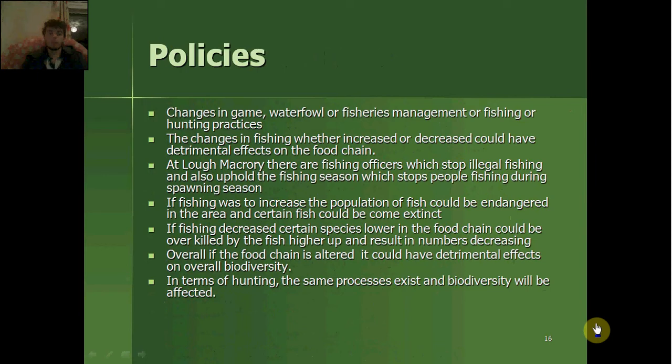If fishing decreases, certain species lower in the food chain could be overkilled by the fish higher up and result in numbers decreasing. Overall, if the food chain is altered, it could have detrimental effects on overall biodiversity. In terms of hunting, the same processes exist and biodiversity will be affected.